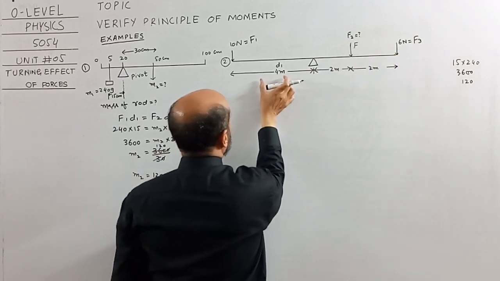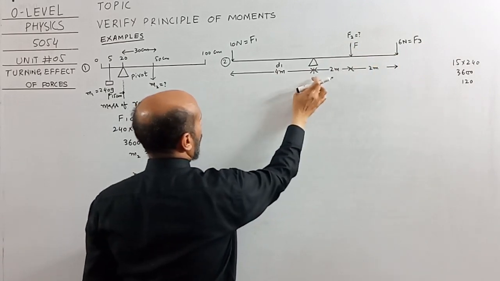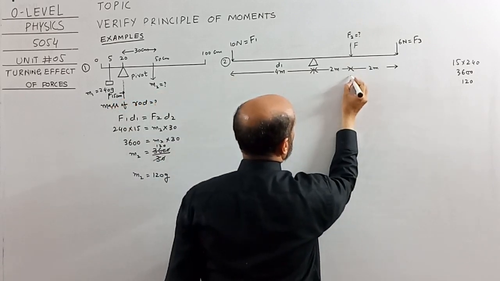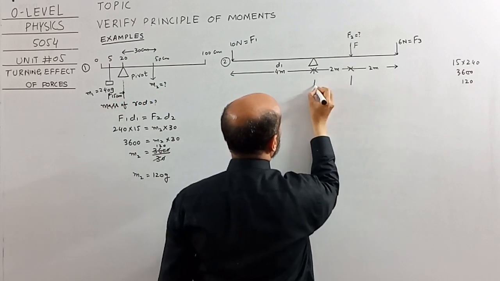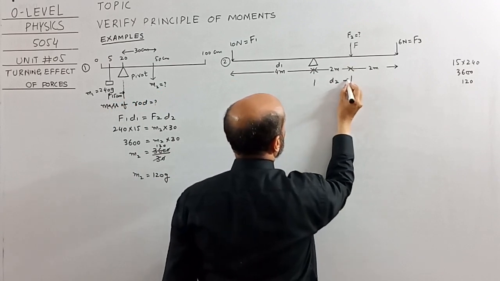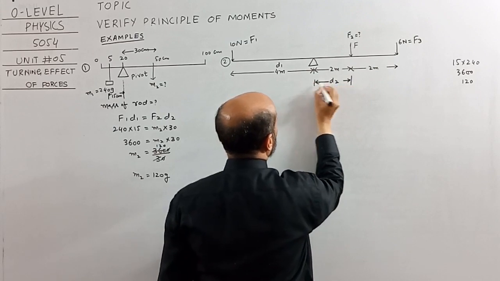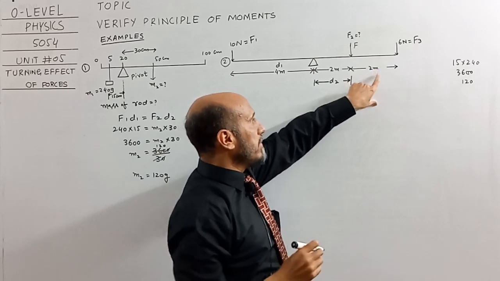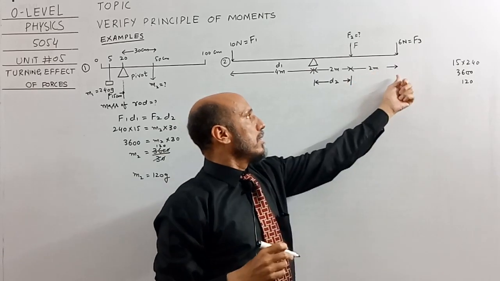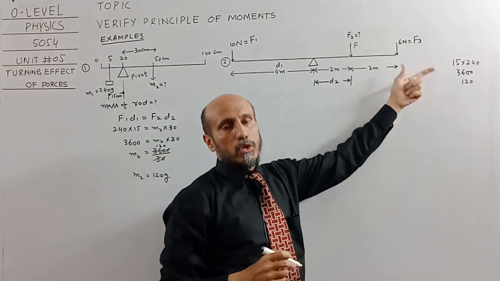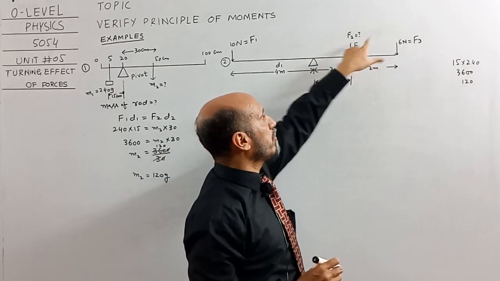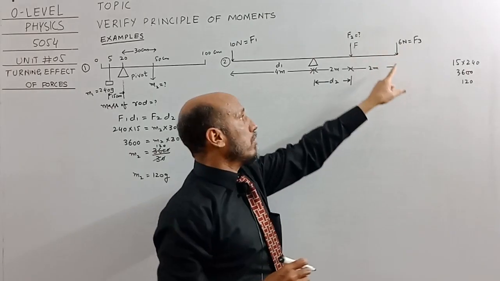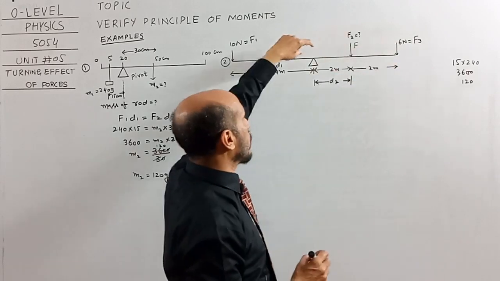Okay, so this distance is D1, from the pivot to the point where force is being applied. This distance will be D2, from the pivot to the unknown force. Now a very important point: we will never ever consider 2 meter as the perpendicular distance. 2 meter is the distance between the unknown force and the 6 Newton force. It is not the perpendicular distance of the 6 Newton force to the pivot.